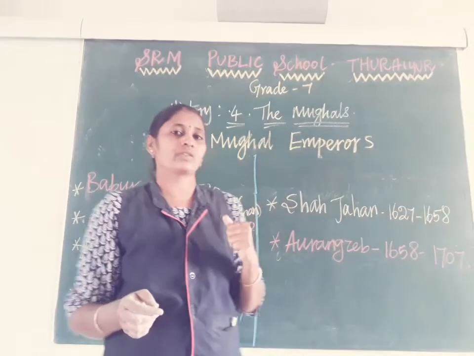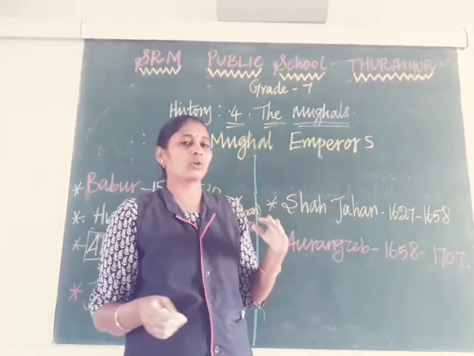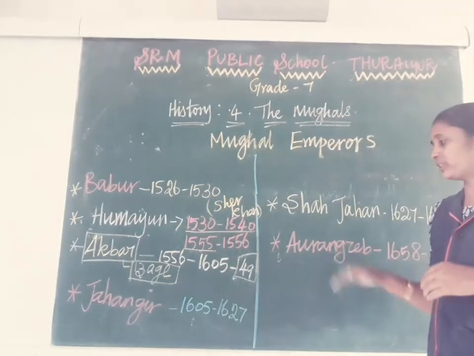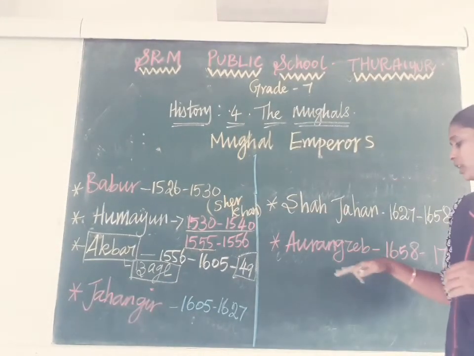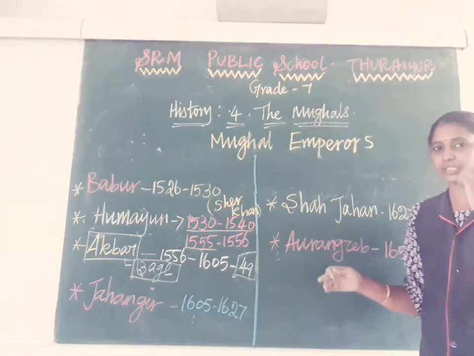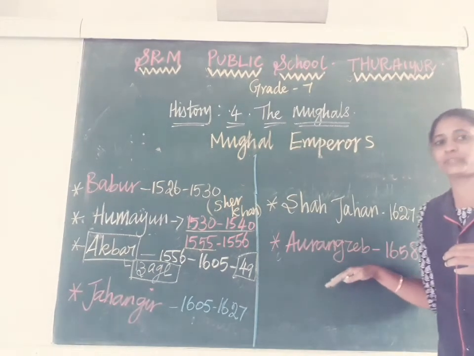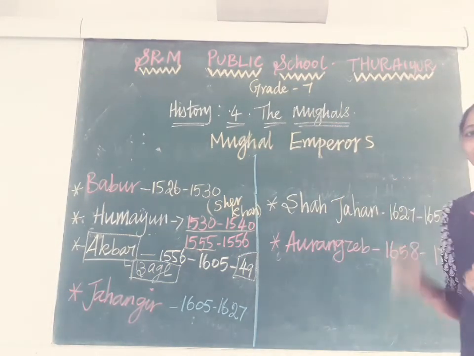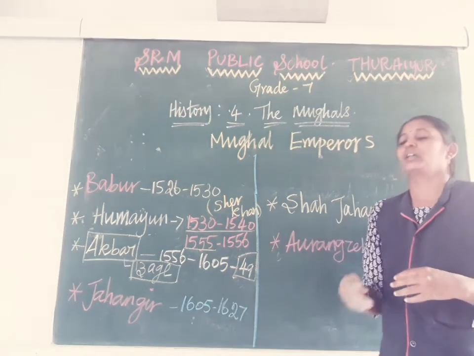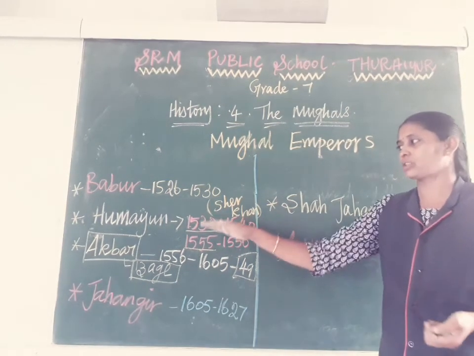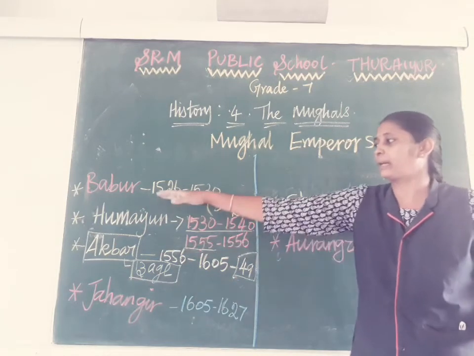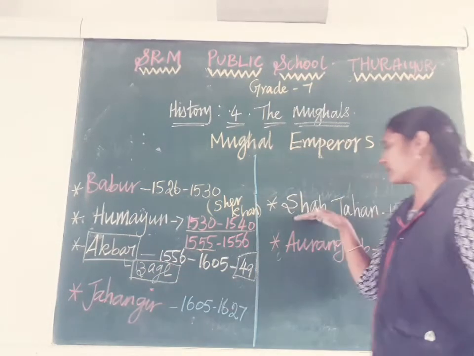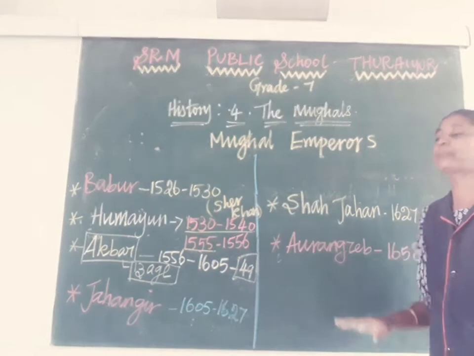He had 3 sons, I think. His elder son was Dara Shikoh, the second son was Aurangzeb, and a third son. Out of these 3 sons, after Shah Jahan, Aurangzeb became the king. How did Aurangzeb become the king? He was a very good warrior. Dara was the elder son. Before that, when we studied in 6th standard, whenever a king died, his elder son became the king. Here Babur's elder son Humayun, Humayun's elder son Akbar, Akbar's elder son Jahangir, Jahangir's elder son Shah Jahan. Like that order they followed.